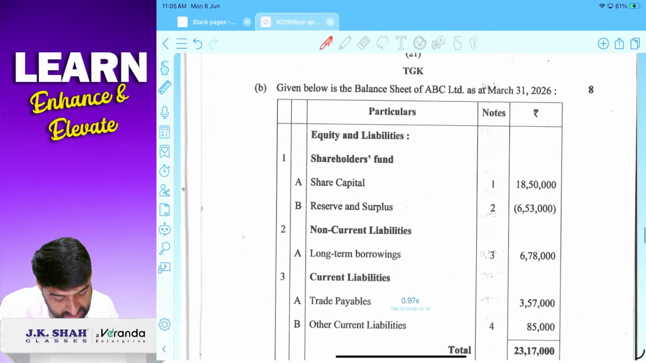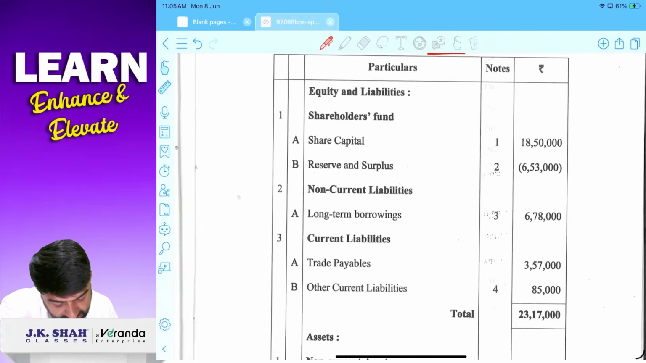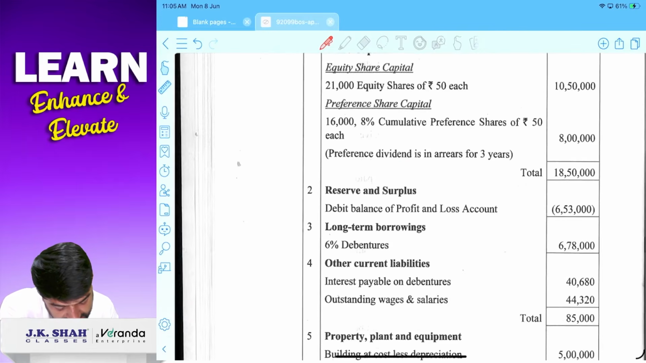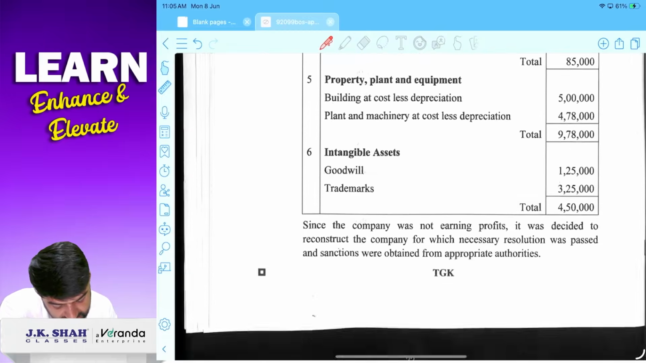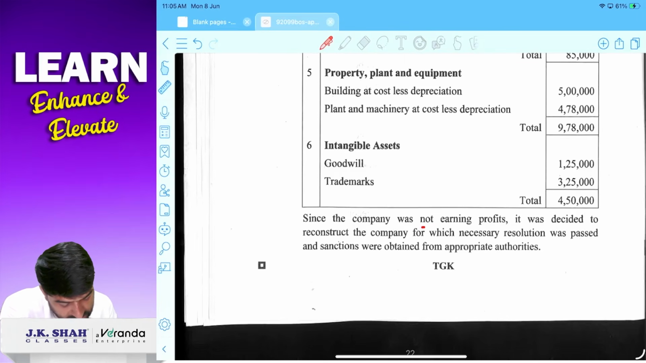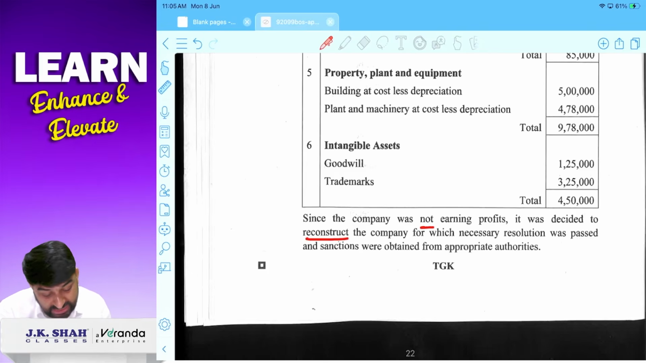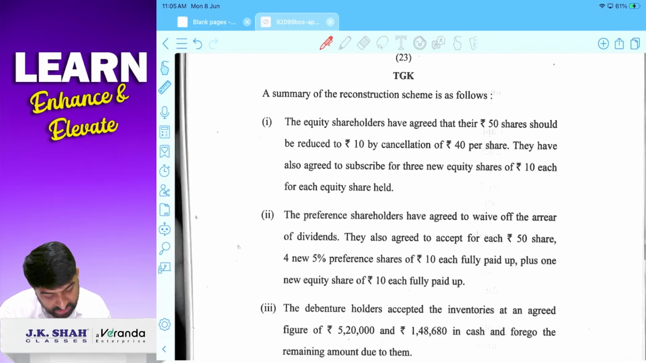Next, given below is the balance sheet of ABC Limited, and they have given this balance sheet in Schedule 3 format. Preference dividend is in arrears, 3 years, remember this. Since the company was not earning profit, it was decided to reconstruct. मतलब company final account पूछा, cash flow पूछा, उसके बाद internal reco they are asking. They have passed resolution and following informations are given.